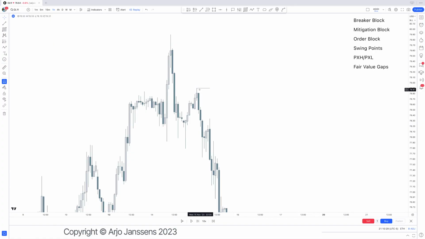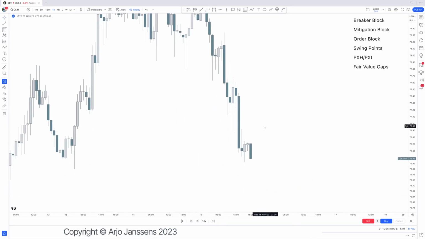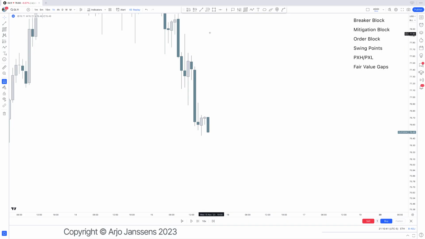Now, previous X high and previous X low. That is very simple. You have a candle. For example, the most recent candle right here on this Wednesday, 15th of November. The high of that candle is a previous 1 hour candle high right now. And the low of that candle is the previous 1 hour candle low right there. This will also make more sense later on. You just need to understand that this can either be a target and a boundary to go into the lower time frame as well. So all these PD arrays, again, are referring to the foundational levels. That is important. They are telling you a certain story of price action to get to a trade idea.